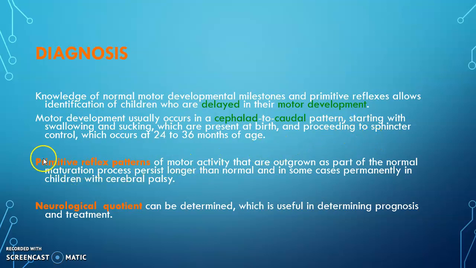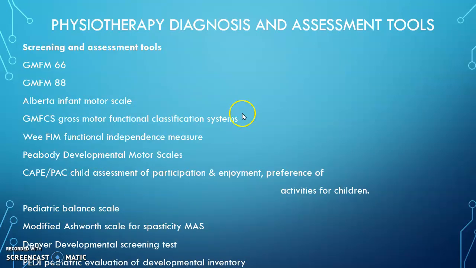Primitive reflex patterns of motor activity that are outgrown as part of the normal maturation process persist longer than normal, and in some cases permanently, in children with cerebral palsy. So primitive reflex patterns should be present in a particular age group for a particular month, then they should be integrated. So this persistence is a major identifying factor in diagnosing cerebral palsy. Neurological quotient can be determined, which is very useful for determining prognosis and treatment. We will discuss that later.